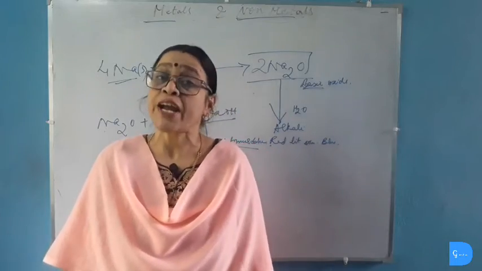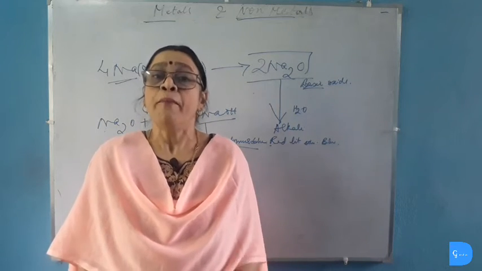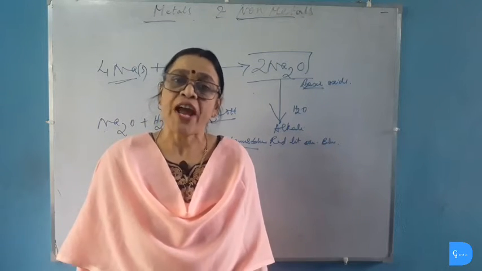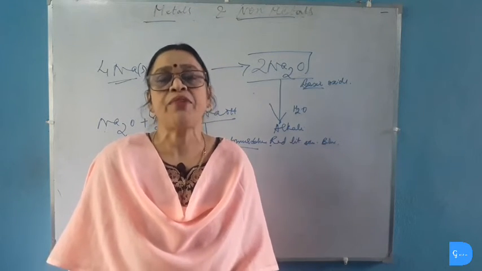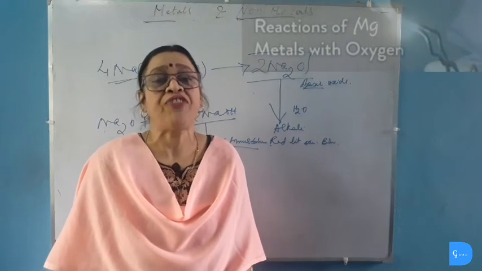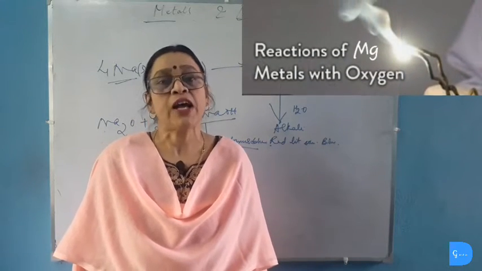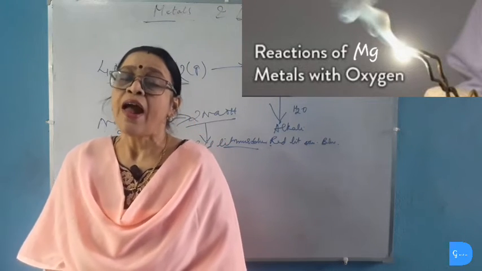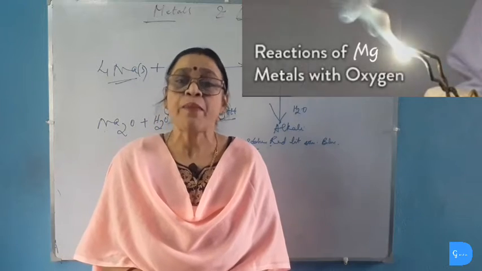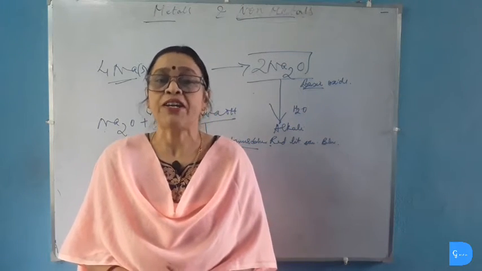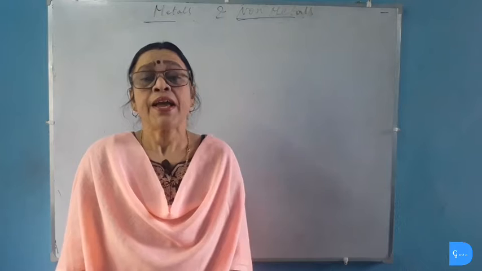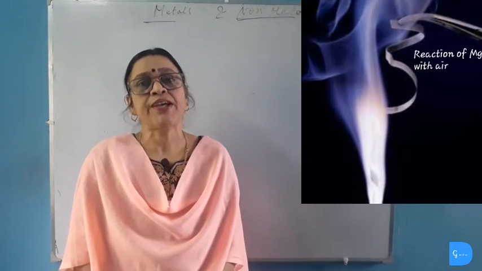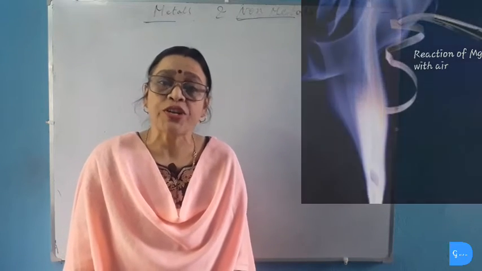Now let's see the reaction of the second metal, magnesium, with oxygen. Magnesium also reacts with oxygen but it requires heat. It does not react at normal temperature. So when magnesium ribbon is heated in a burner, then a dazzling white flame is produced and it produces white color powder of magnesium oxide. This magnesium oxide is also soluble in water and thus it produces magnesium hydroxide which turns red litmus solution blue. As heat is required for burning of magnesium to react with oxygen, we can say that magnesium is less reactive than sodium and potassium.